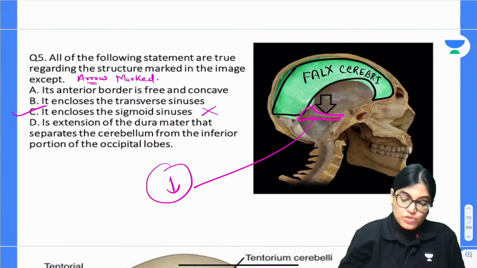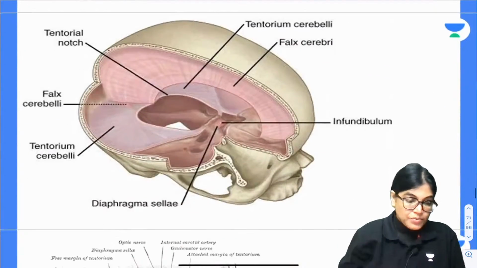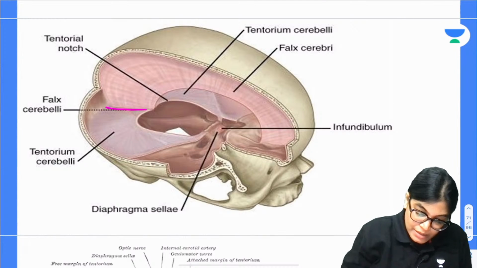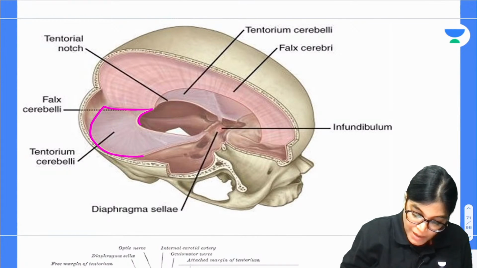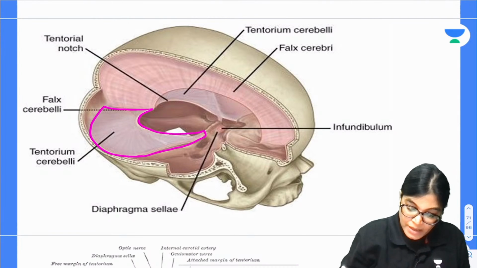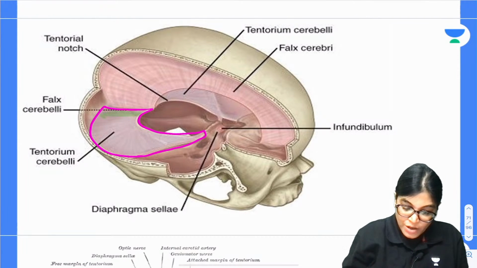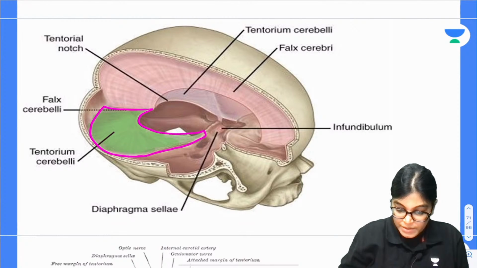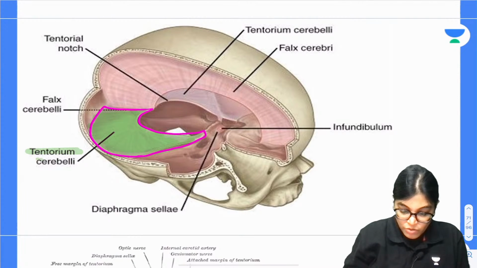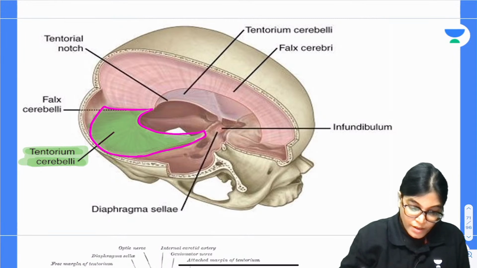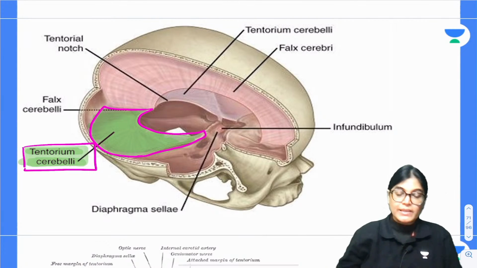Okay, so the arrow mark structure is the tentorium cerebelli. The first thing that is clear is that the MCQ is targeted about this arrow mark structure, and this structure is the tentorium cerebelli. So tentorium cerebelli is the correct answer.